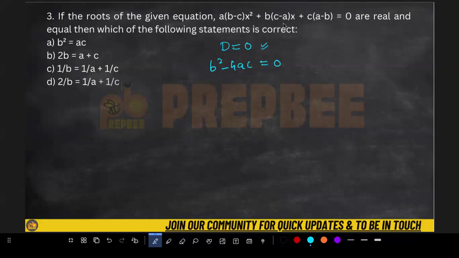Now, what is a, b here? Here b is nothing but b into c minus a. This is the b, its square minus 4ac. What is a? A is nothing but a into b minus c, and c is nothing but c into a minus b, which is equivalent to 0.